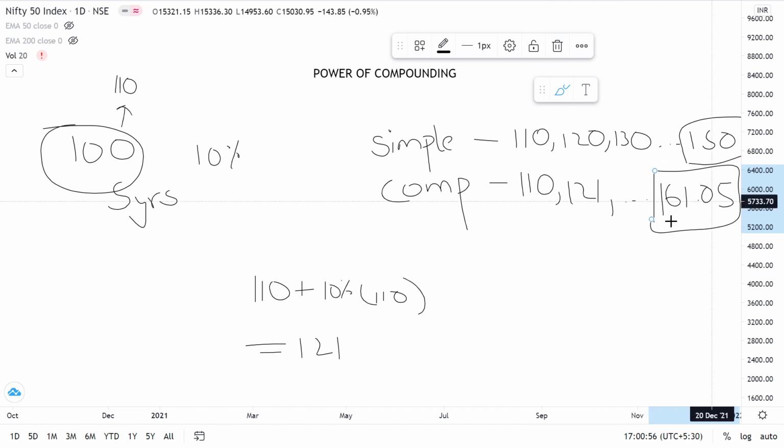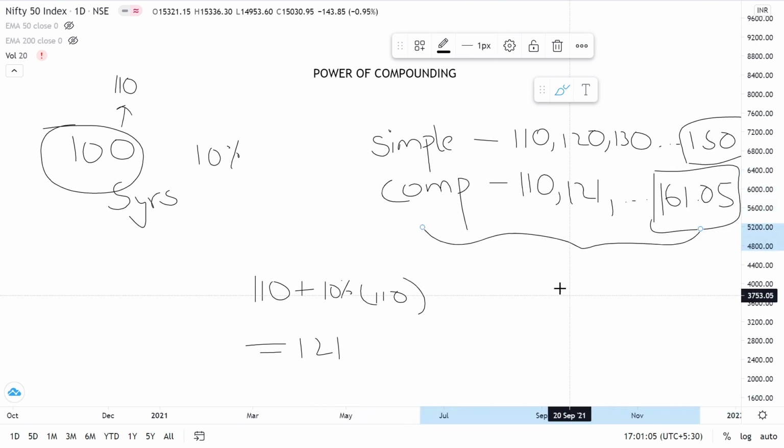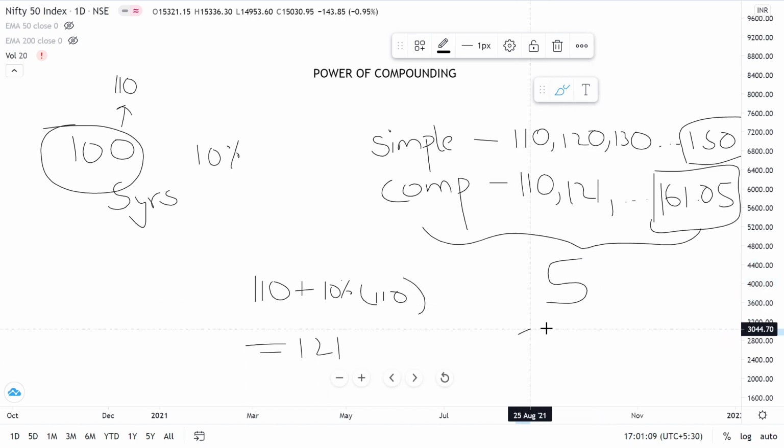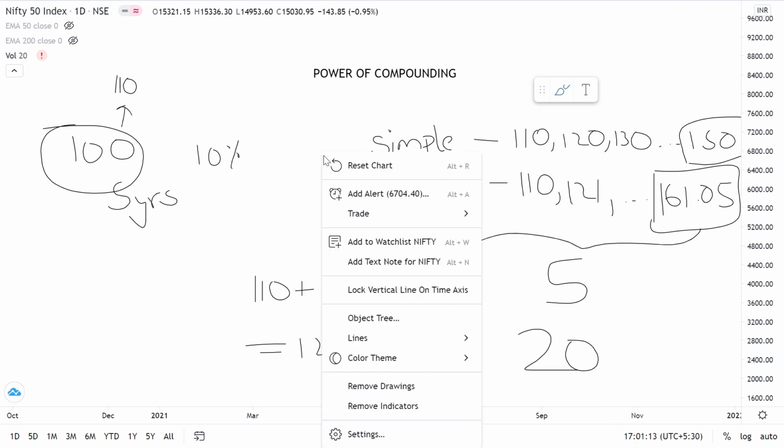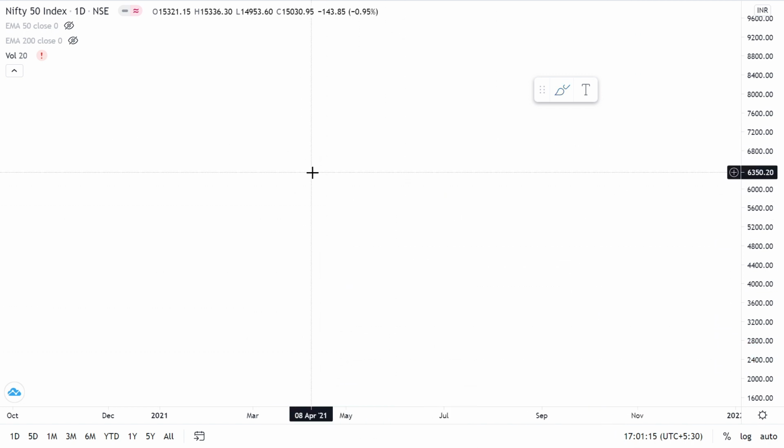And 11.05 rupees might seem small to you, because we only considered 5 years. If this duration is increased to, let's say, 20 or 25 years, then the difference would be even greater.